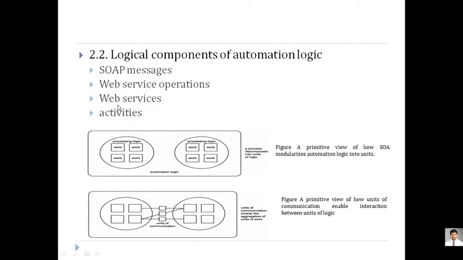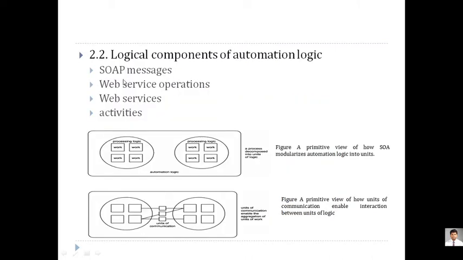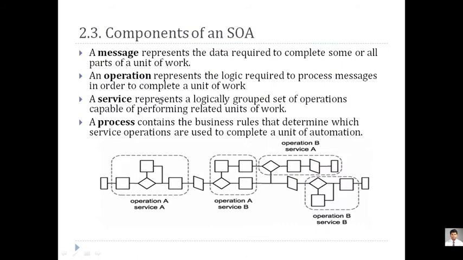So logical components will be executed by these four different types of components. You should know the logical components, and how they are processed automatically.